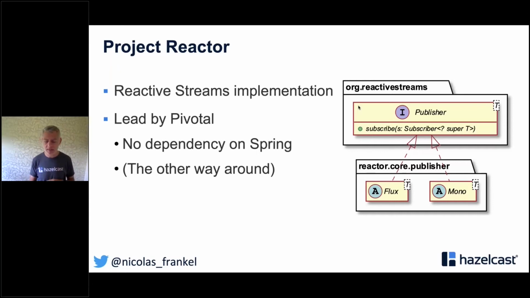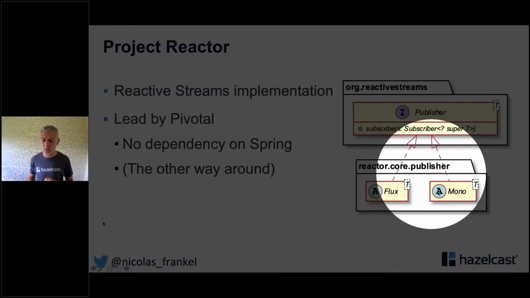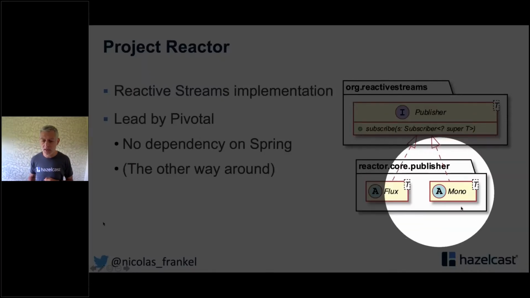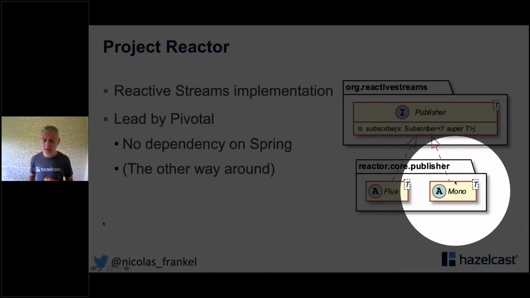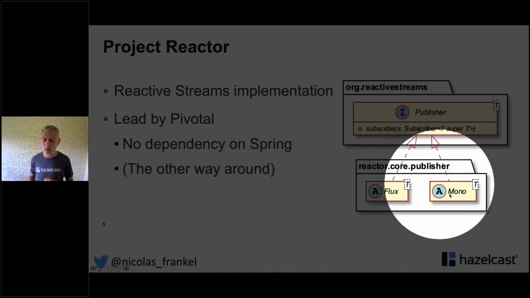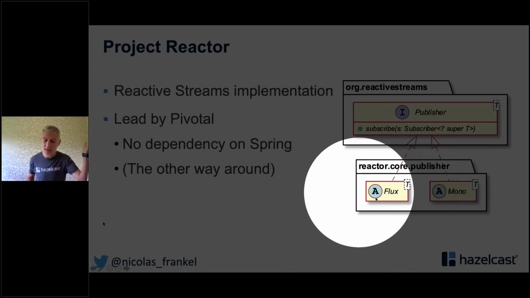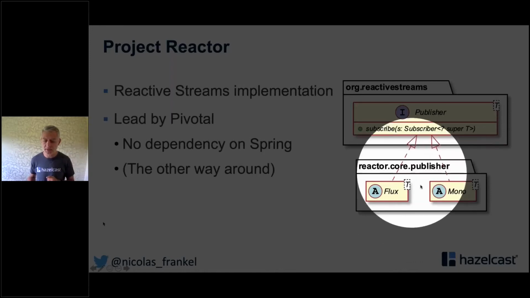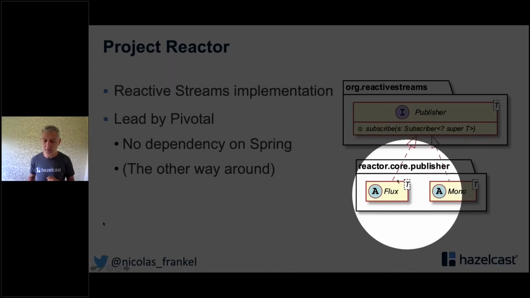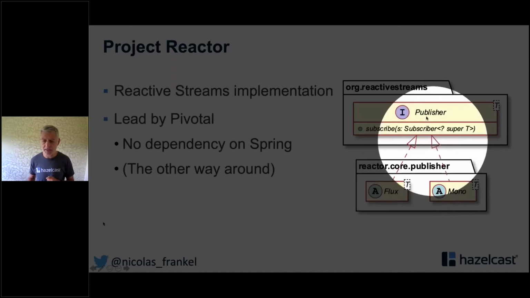And you can see that it implements the publisher. For example, in Reactor, the 2 foundation classes are Mono and Flux. Mono can contain zero or one element, and Flux can contain any collection of elements. It's an unbounded stream, and both implement publisher.